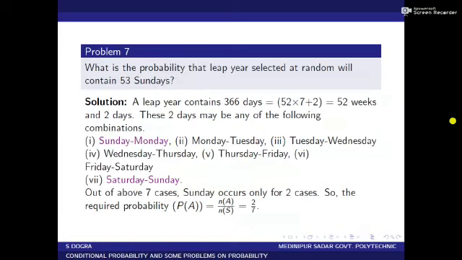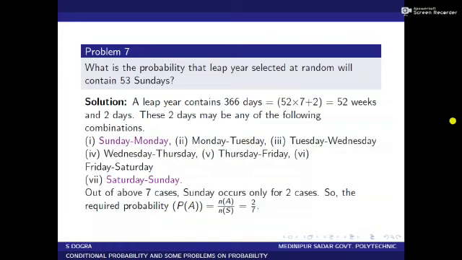Now I come to the next problem. What is the probability that a leap year selected at random will contain 53 Sundays? A leap year contains 366 days, which is equal to 52 weeks and 2 days.